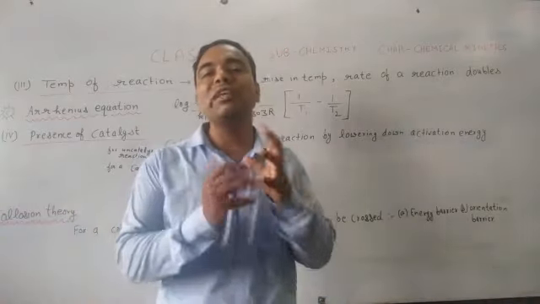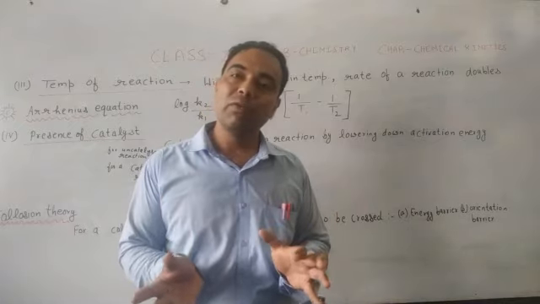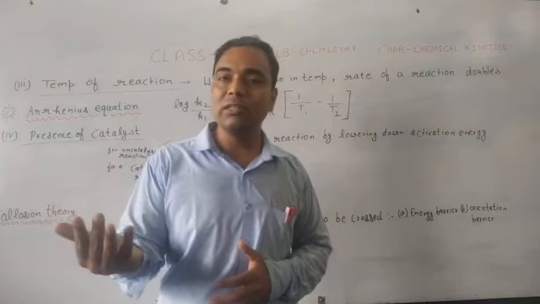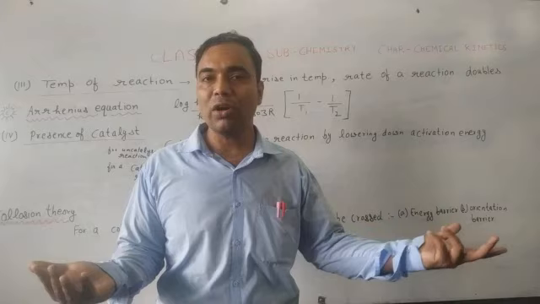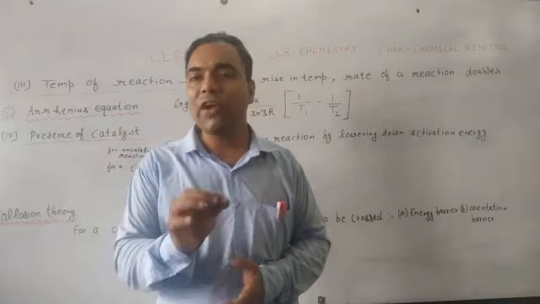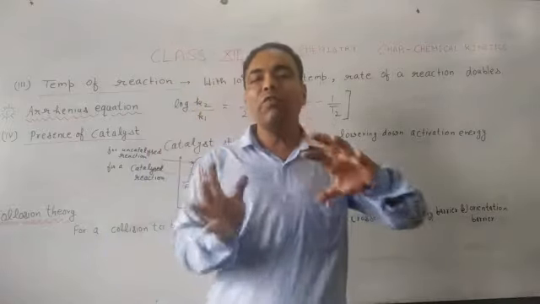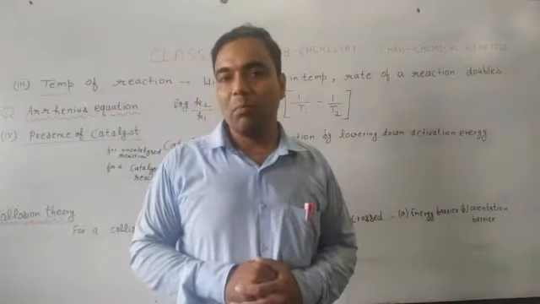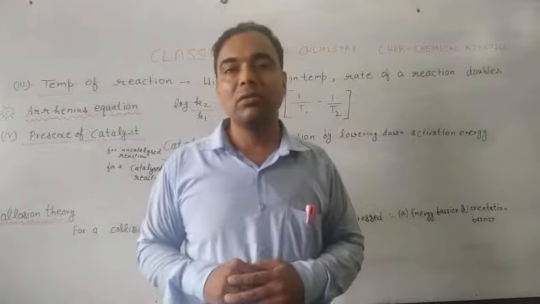So depending upon the frequency of collision, we can say product will be formed very fast. Means higher the frequency of collision, higher will be the rate of formation of product or rate of reaction. But is there only one factor for a collision to be effective? No. Yes, collision frequency is a factor, but every collision is not effective so as to form product.